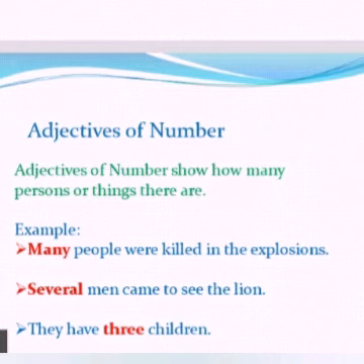Here the adjective is several, which describes the men, giving the answer for how many men. Okay, they have 3 children. Here also the number 3 describes the children, and gives the answer for how many.